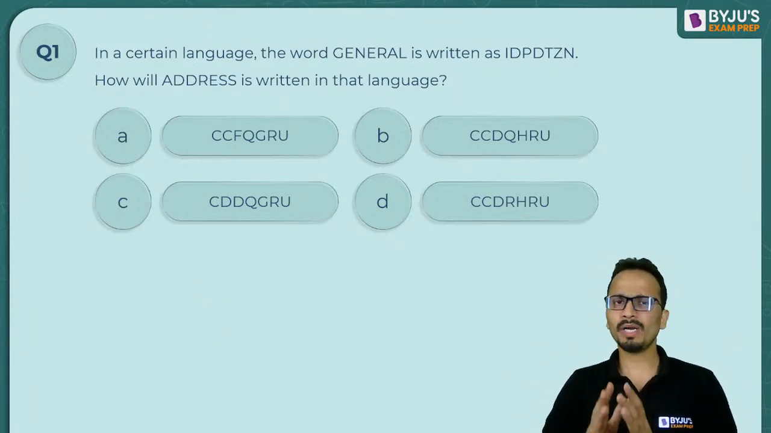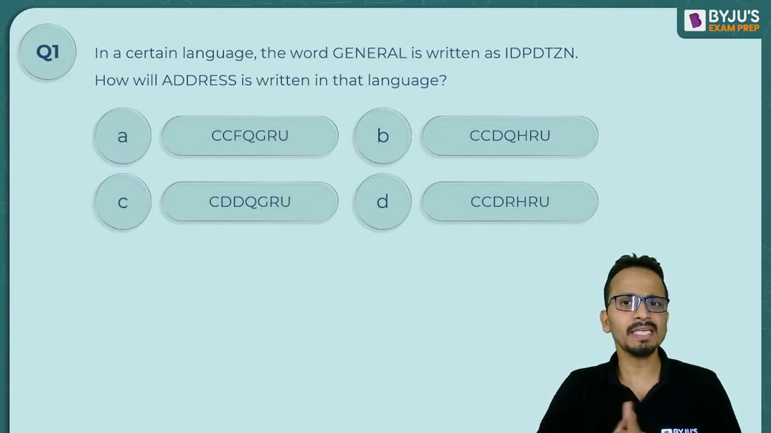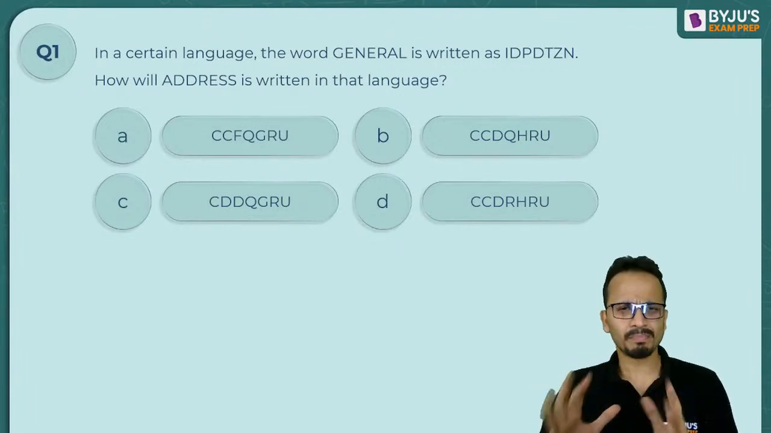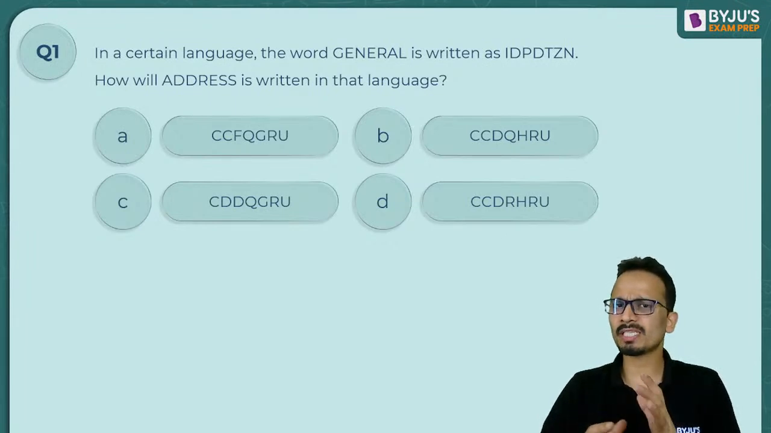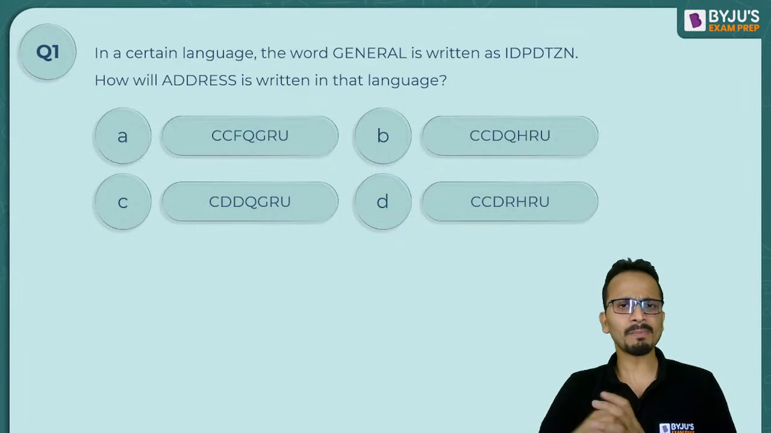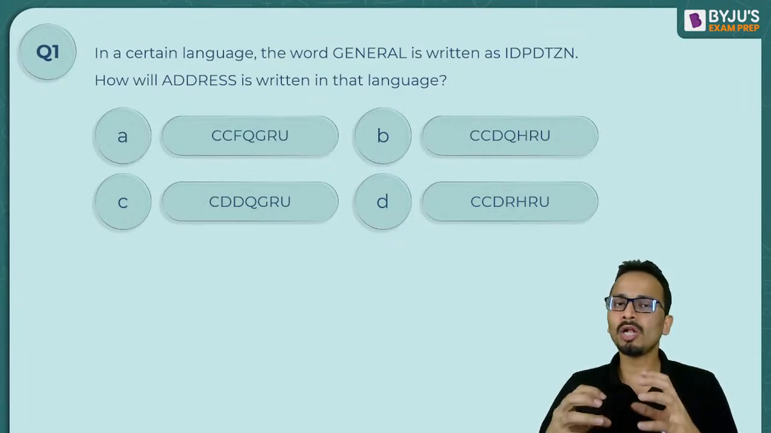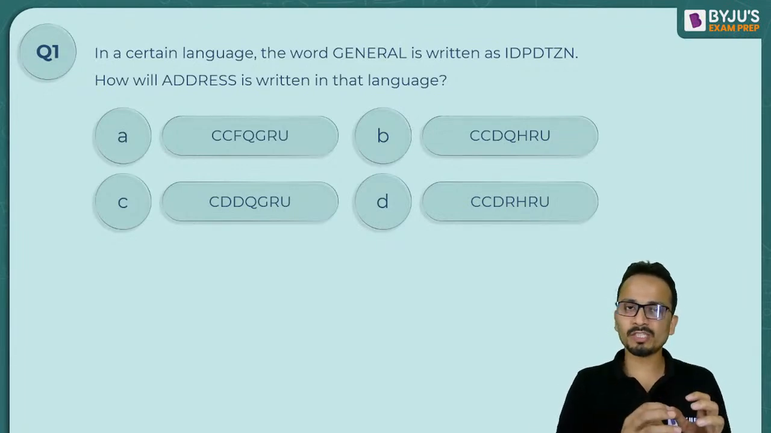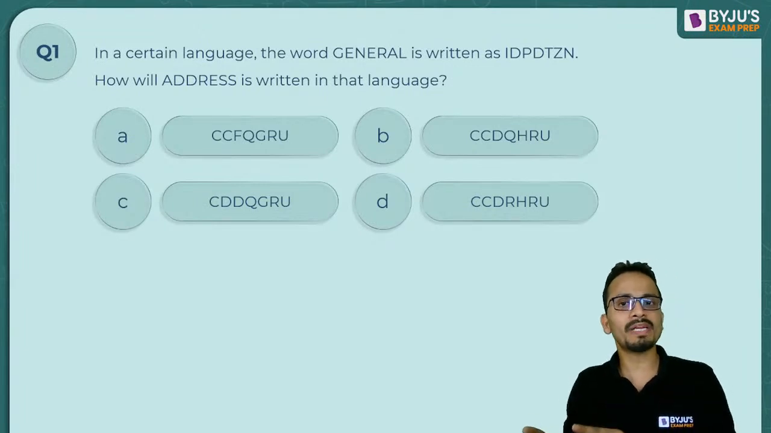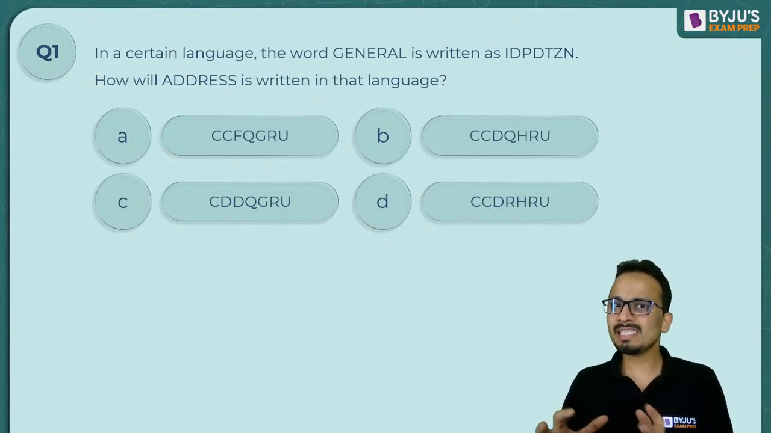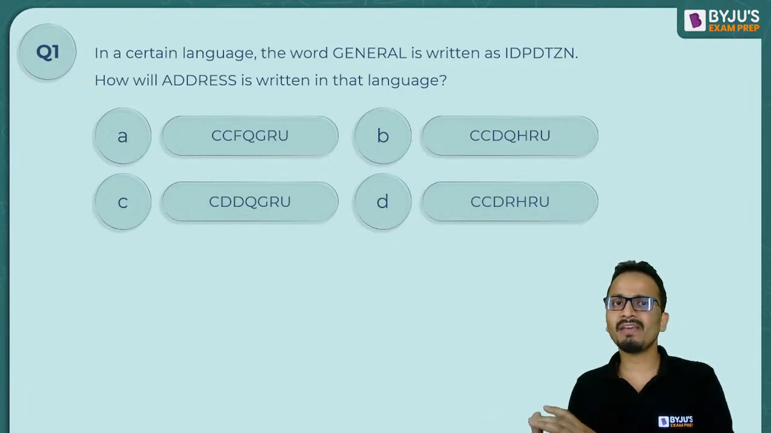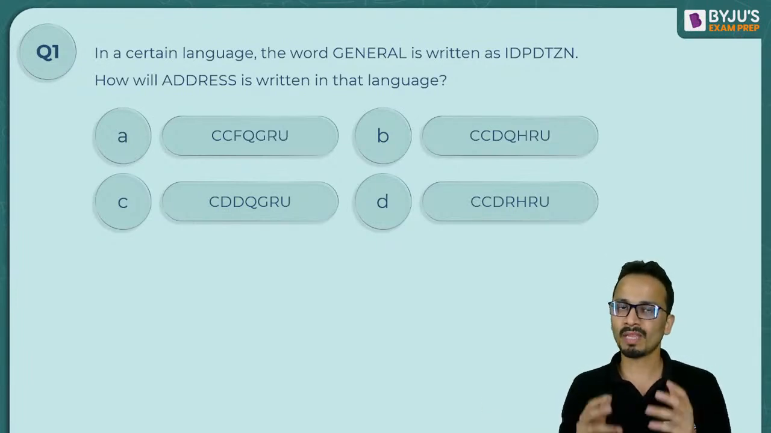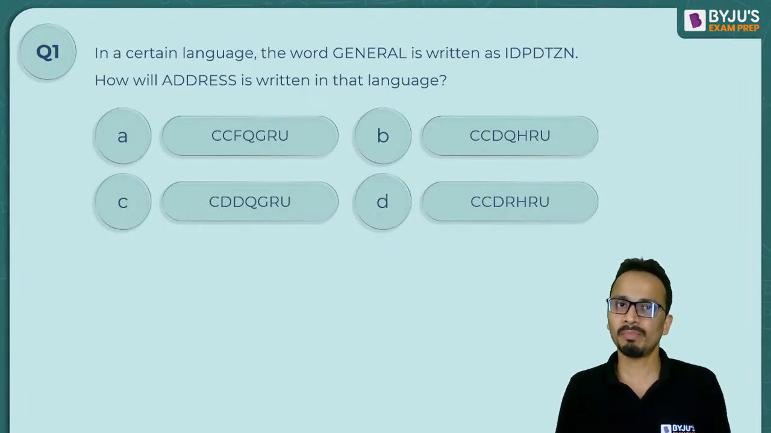Now the word is general and the code is IDPD. Primarily, these type of codings are divided into two different parts. In one type of coding, all the alphabets which are present in the word are present in the code as well. These alphabets will be present in some jumbled sequence, and we will have to identify that particular jumbled sequence.